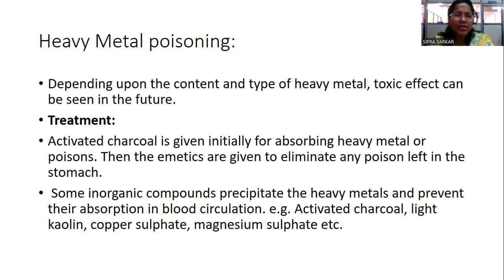Depending upon the content and the type of heavy metal, toxic effect can be seen in the future. Heavy metals like bismuth, arsenic, lead are the heavy metals which can cause poisoning. Now going to the treatment. Activated charcoal is given for absorbing heavy metals or poisons. Then the emetics are given to eliminate any poison left in the stomach. Some inorganic compounds precipitate the heavy metals and prevent their absorption in the blood, like activated charcoal, light kaolin, copper sulfate, magnesium sulfate. This can be given to neutralize the action of the poison.